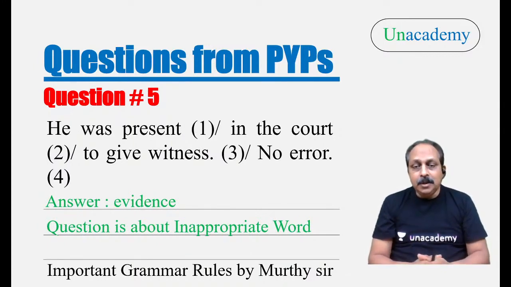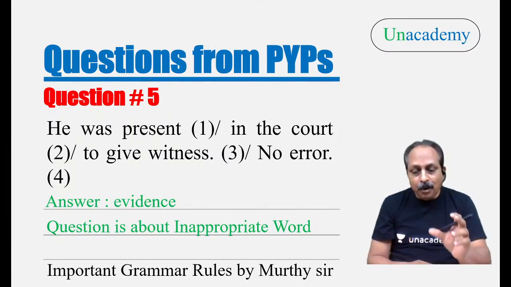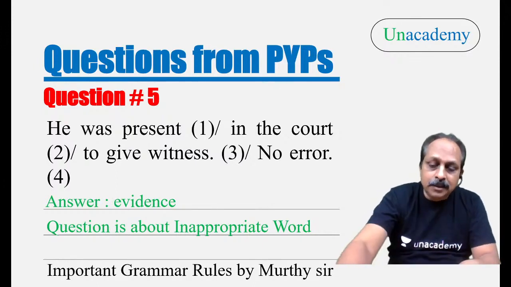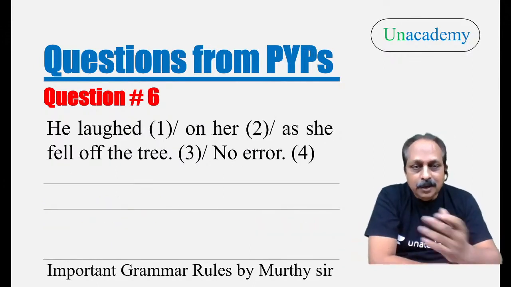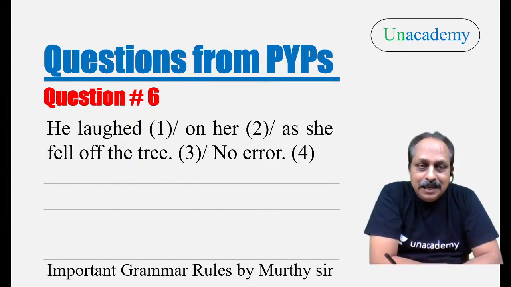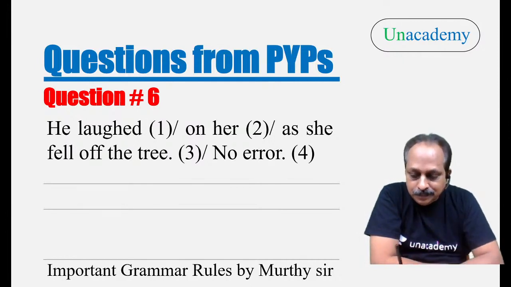And question is about inappropriate word. What is it about? Inappropriate word. Witness is not the right word. Evidence is the right word. Now let us go to question number 6. An easy one, should not be that difficult. He laughed on her as she fell off the tree. Fell off the tree.